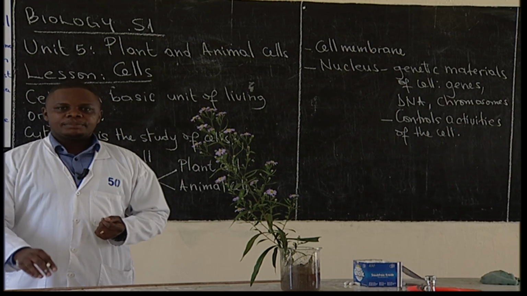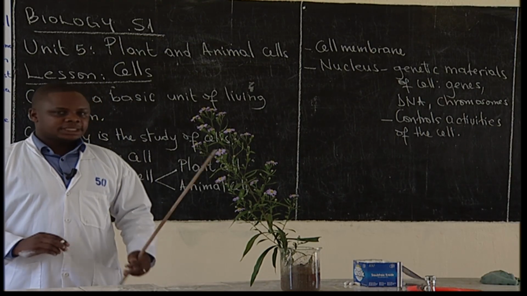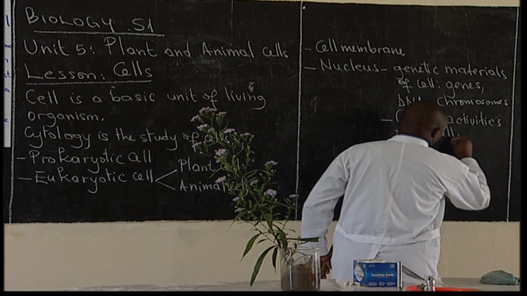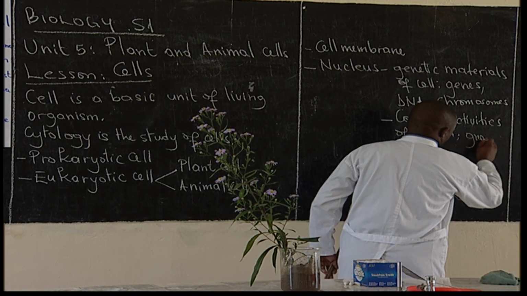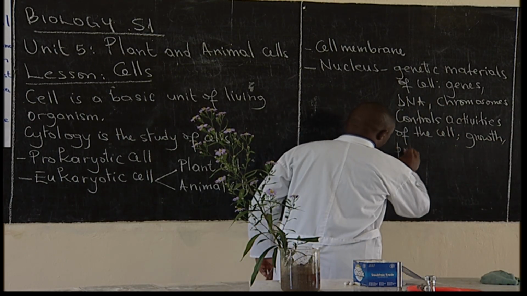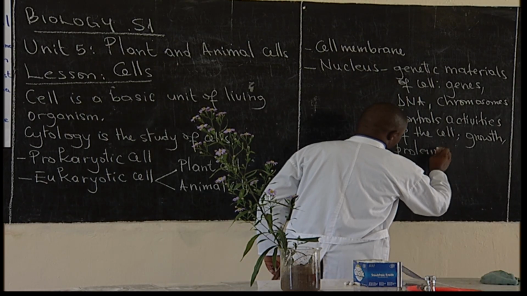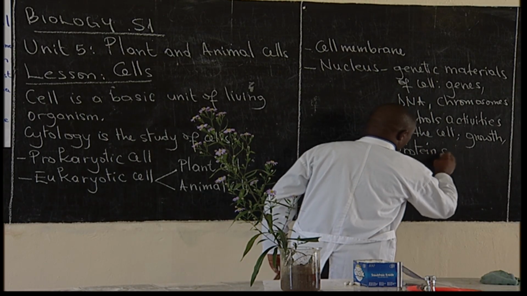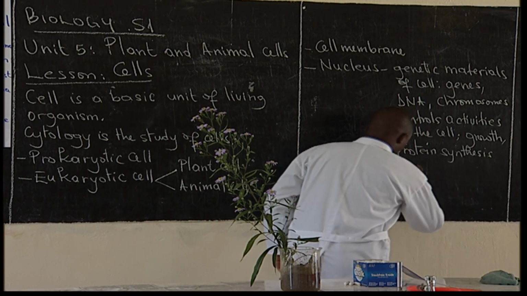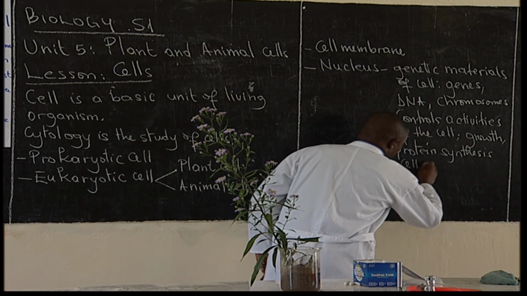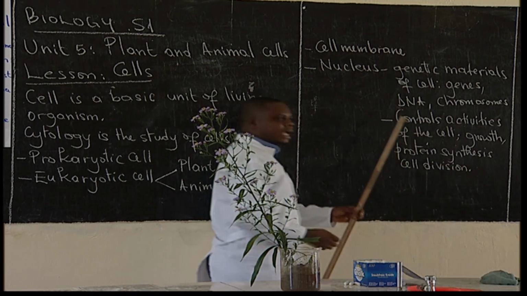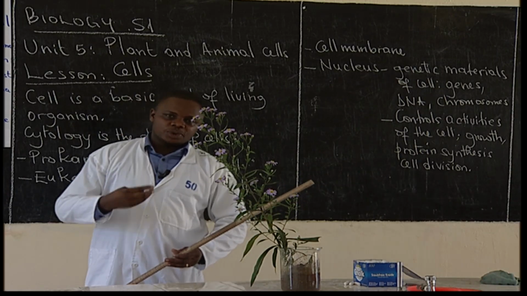We can give examples of different activities like growth, protein synthesis, and we can also give the example of cell division. These are some of the activities that the nucleus controls.